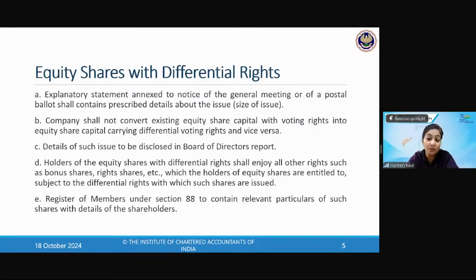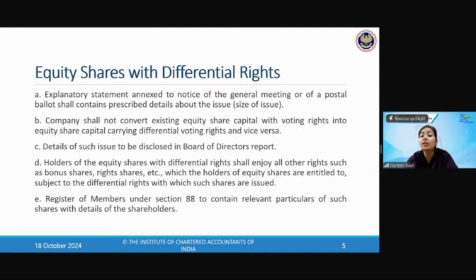For a resolution, what do you send? Notice. Before how many days is the notice sent? Refer to your MGT provisions and revise it if you don't remember. So the notice is given for the general meeting. We will be revising MGT also in the coming few days. There we will be understanding all these details about the notice and resolution, each and every day. So an explanatory statement has to be given. It should specify the details about the issue of the shares.